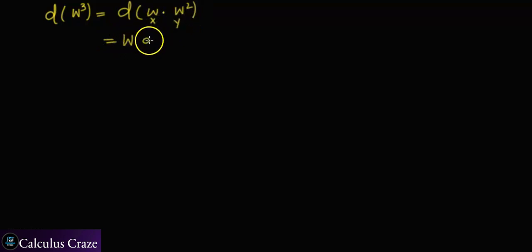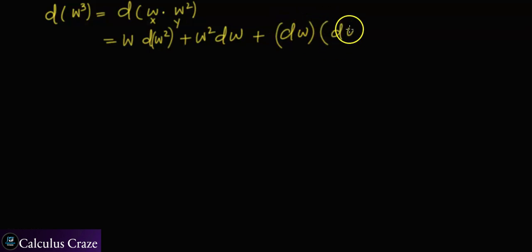Let's also compute the differential of w to the power 3. So it's the Brownian motion to the power 3. I can write the differential of w times w squared. By using the product rule, this is x and this is y. I can keep x the same and take the differential of w squared, plus w squared times the differential of w, plus dw times d(w squared).